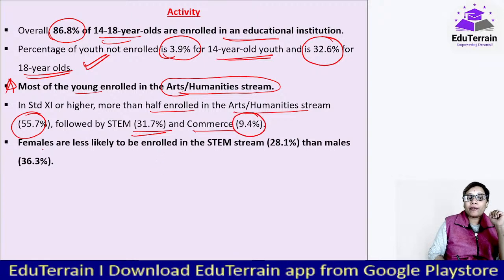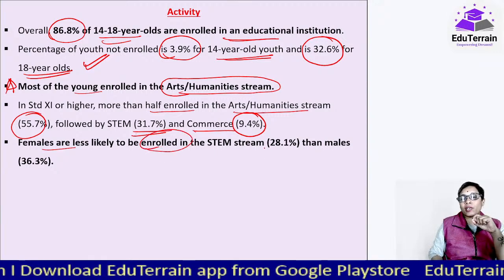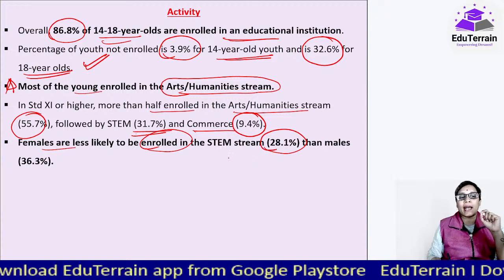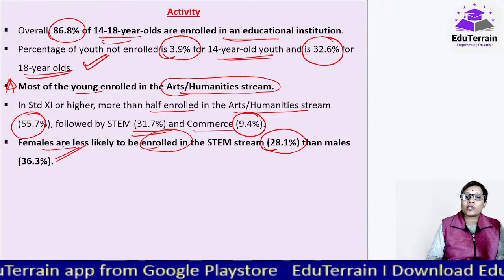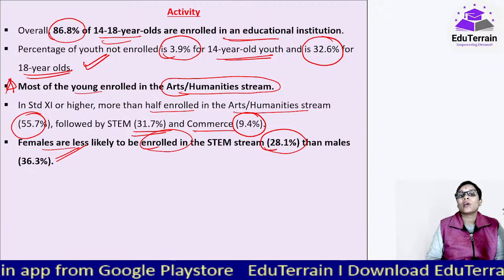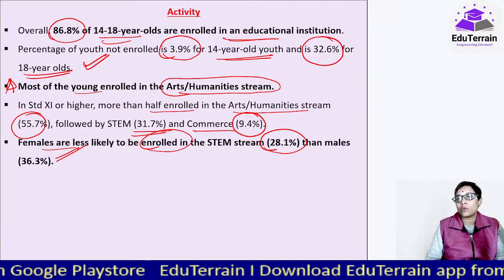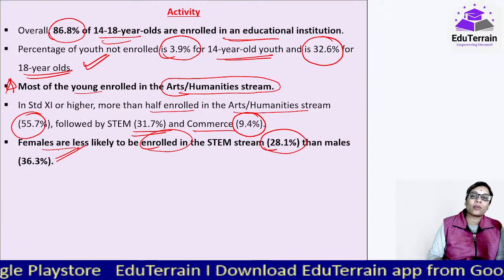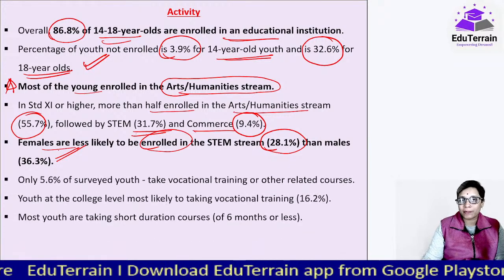Okay, and females are less likely to be enrolled in STEM stream, 28.1% than males, 36.3%. For this reason, in higher education also, in order to push women to pursue their higher education in STEM courses, there are various schemes and programs that are being run currently by the government.